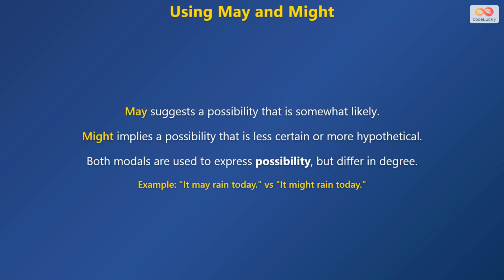We use may to suggest a possibility that is somewhat likely or to ask for permission politely. Might implies a possibility that is less certain or hypothetical. Both show possibility, but may is stronger.